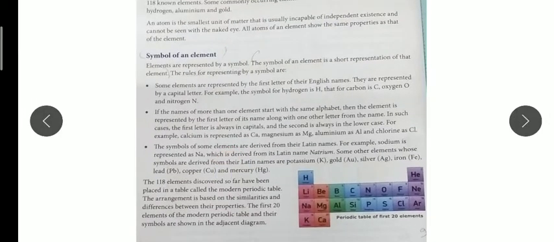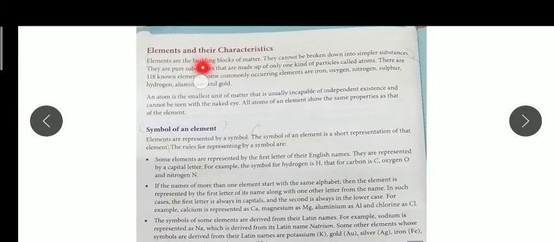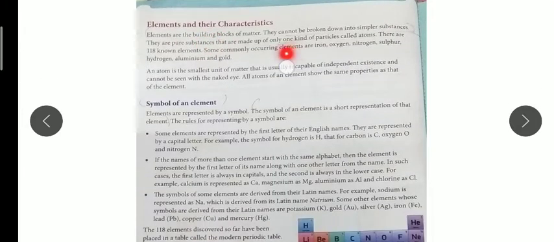Now, here you can see the characteristics of elements: elements are the building blocks of matter. Everything around us is made up of matter, and it is made up of these smallest units, elements. They cannot be broken down into simpler units. They are pure substances because they are made up of only one kind of particle, and those particles are called atoms. So, atoms make up elements.